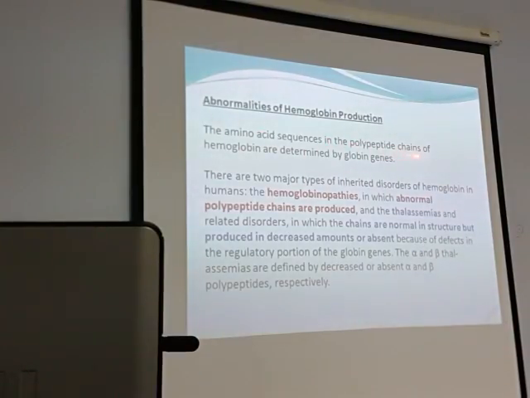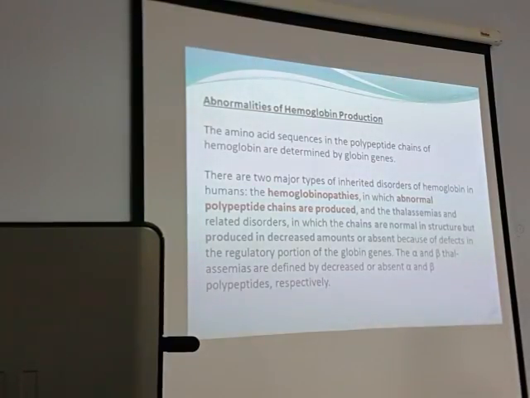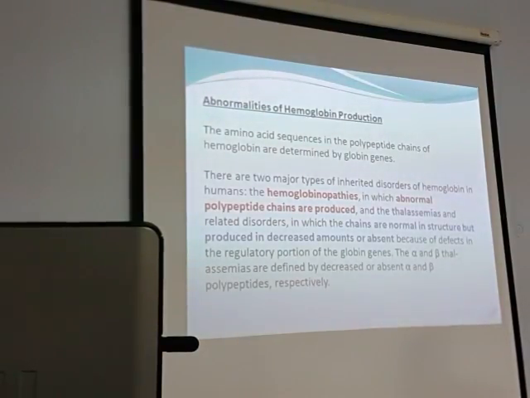Amino acid sequences in the polypeptide chains of hemoglobin are determined by genes, globin genes, right? So there are two things that you have to keep in mind. One is hemoglobinopathy and another is thalassemia. What is hemoglobinopathy? The hemoglobin itself is different. Whereas thalassemia is, hemoglobin is okay, but the chains are deficient.